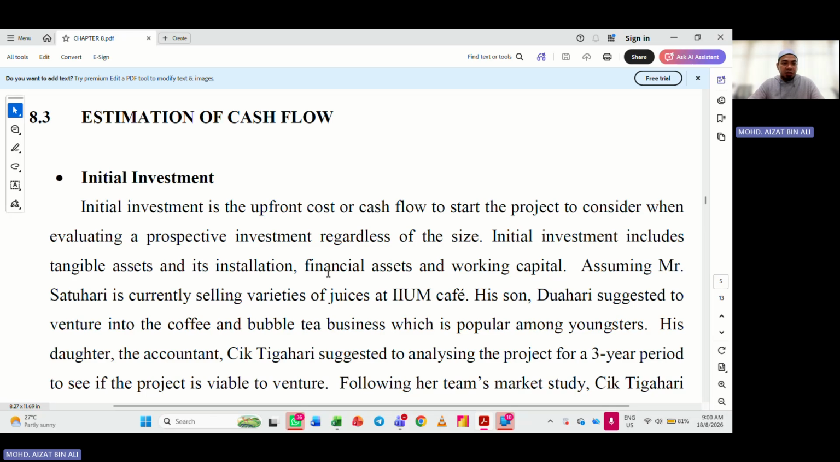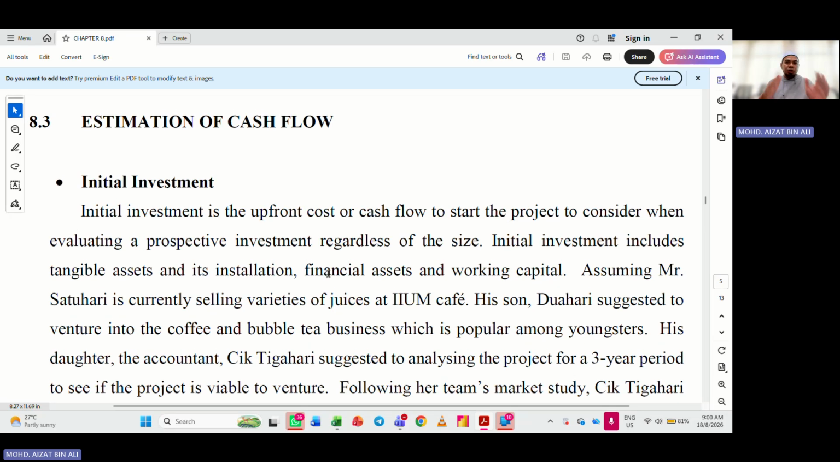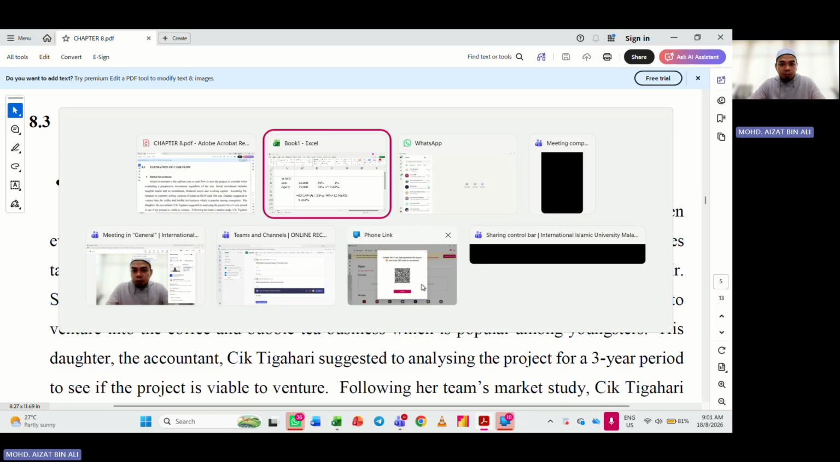Next is the estimation of cash flow. I'm going to pause the recording for now because it's 9 a.m. and my workshop is starting. I will continue the recording later, maybe at 10 a.m. while we are taking our morning break. So I'm pausing now.